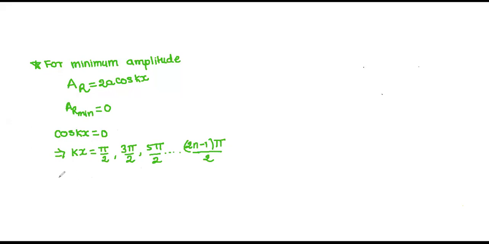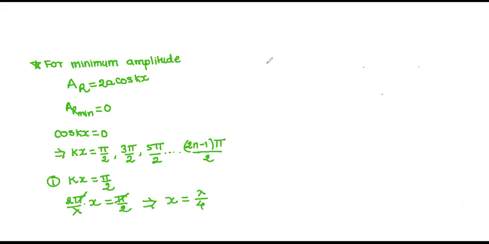Yes. Now let's find out first. See what I am doing here. For kx equal to pi by 2, now this k is 2 pi by lambda, so 2 pi by lambda into x is equal to pi by 2. This pi and this pi will get cancelled. Then what are you getting here? That implies x is equal to lambda by 4.